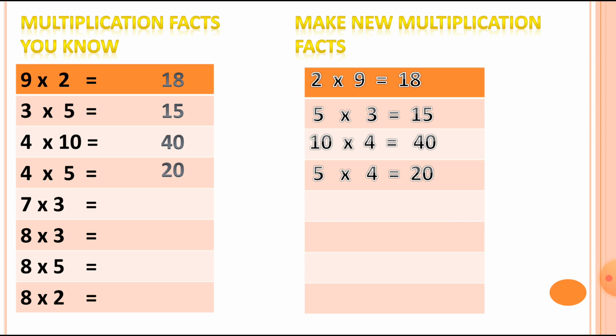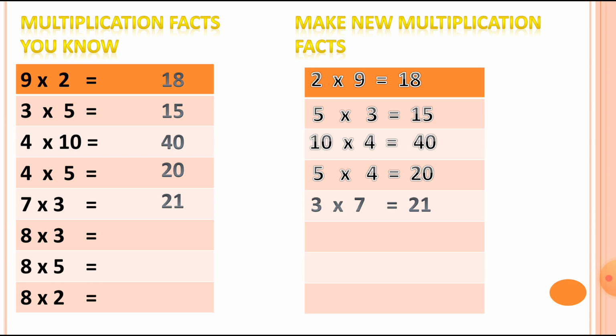Then the next one, 7 3s are 21. So what is the new multiplication fact for it? Here 7 3s are 21, so we can write down that 3 7s are 21. This much easy this is.